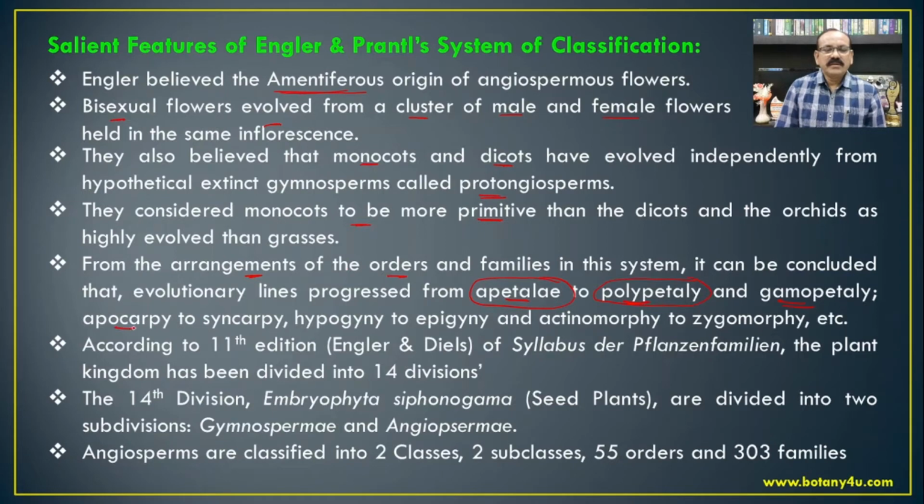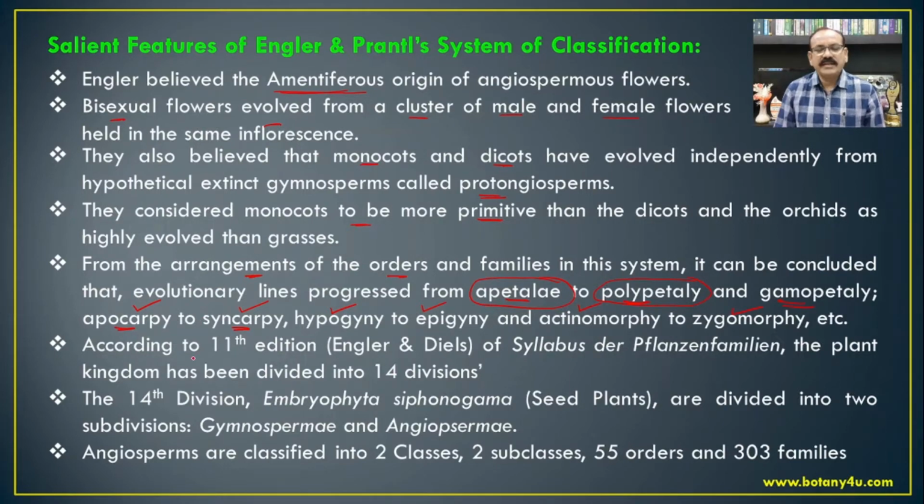Then again, apocarpy to syncarpy, means apocarpy is considered primitive and syncarpy an advanced one. In a similar manner, hypogyny is a primitive character and epigyny is an advanced character. Actinomorphy is a primitive one and zygomorphy an advanced character. So these are the different taxonomic characters which were considered by Engler and Prantl in their classification to show the evolutionary relationships among the different members of angiosperms.